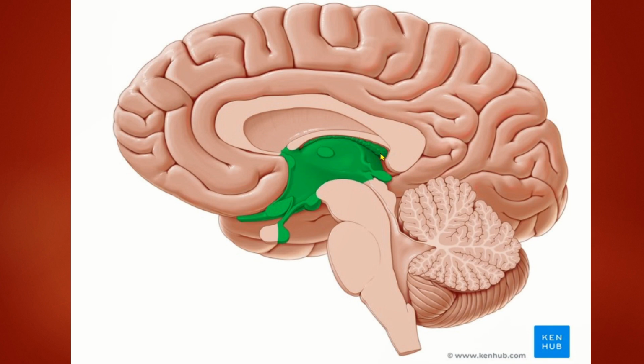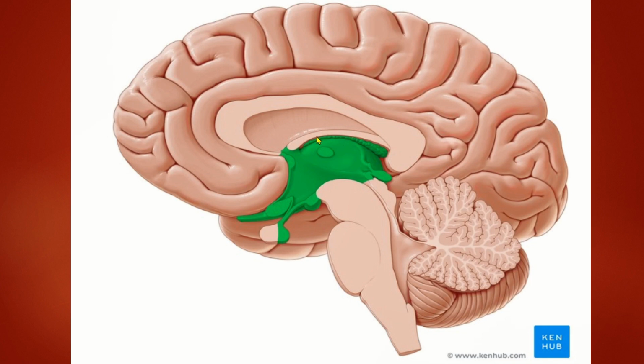The diencephalon consists of thalamus. See here, this is the thalamus. This region is the epithalamus. This region is the hypothalamus, and the sheet of gray matter which is between the midbrain and the thalamus is the subthalamus. So these are the structures which are appreciated at the diencephalon.